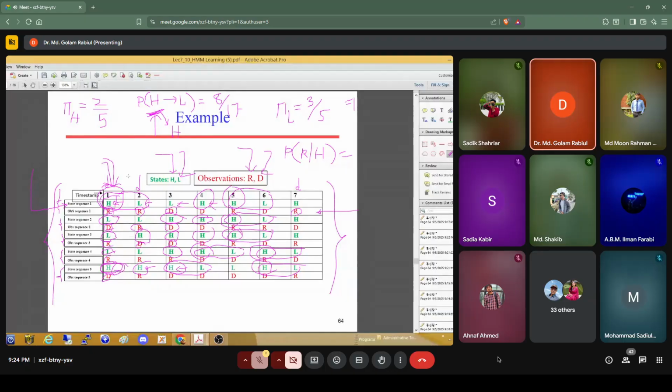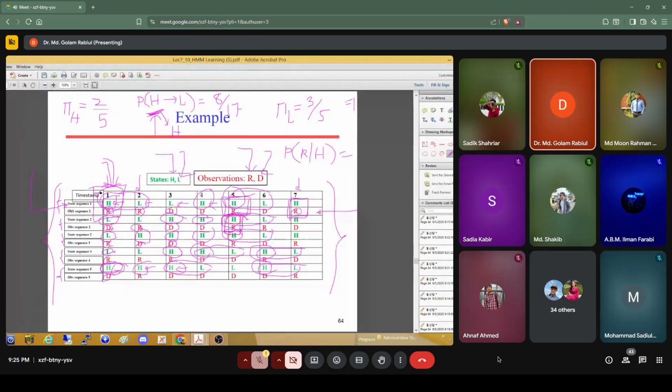the HR. So we have to count the HR combinations. So HR combination, like the first day, we can say this is one of the HR combination. The high atmospheric pressure, and we observe the rain on the day. Low atmospheric pressure, rain, no, that's not that. That is HR combination. So here is another HR combination. HR, this is another HR combination. This is third HR combination. 3. Then LD, LR, HD, HD. Here is another one, HR combination.